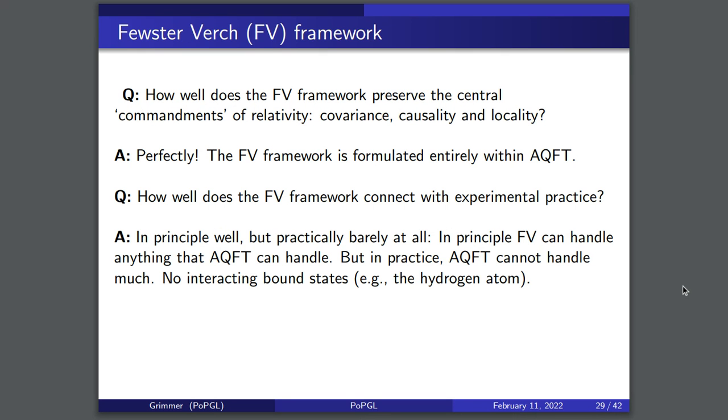But in practice, algebraic quantum field theory, and any quantum field theory really, can't handle much in terms of relating to actual experimental practice. In particular, we don't have a way of describing interacting bound states like the hydrogen atom well in algebraic quantum field theory. Suppose we have the electromagnetic field, an electron field and a proton field. I mean, pretend that there is such a thing as a proton field.